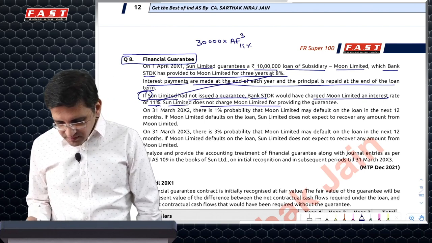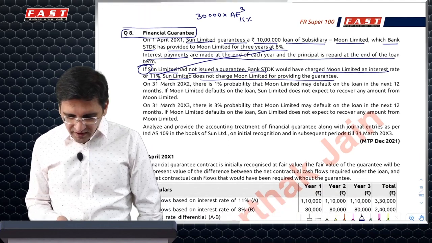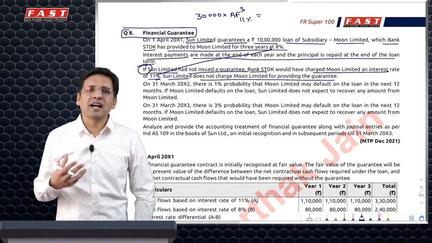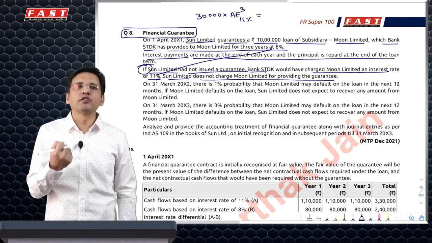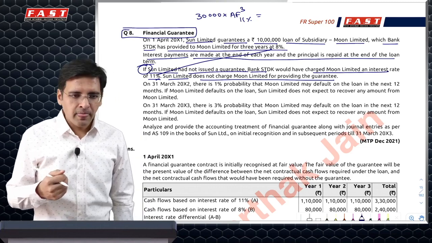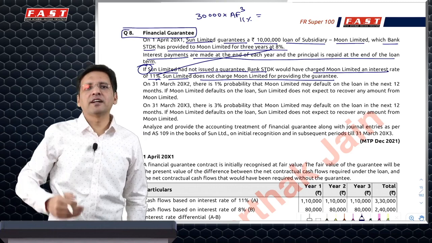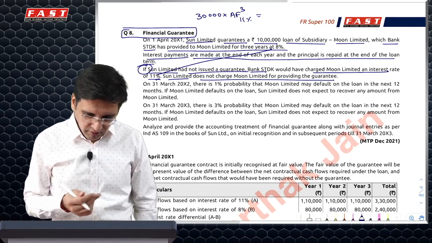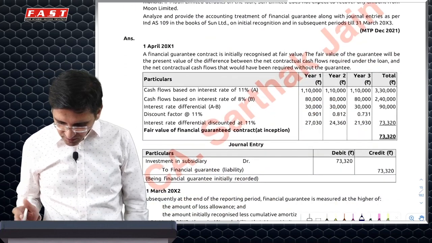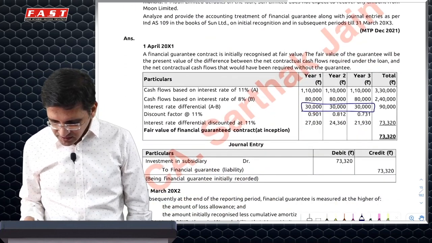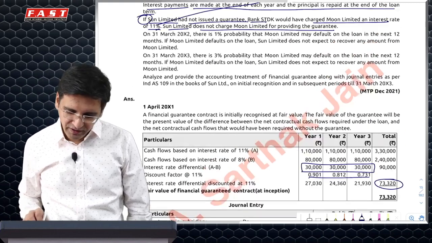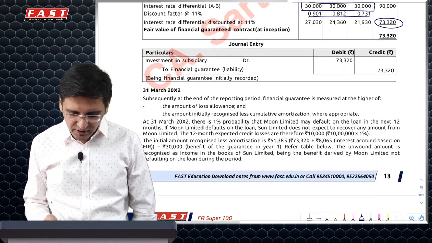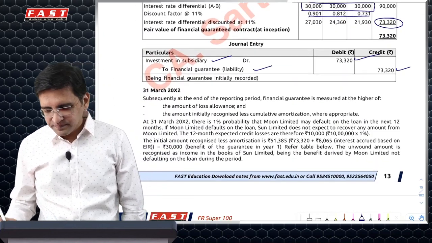Ideally, Sun should have charged this money, but they have not charged anything for providing the guarantee. So this is the fair value of the guarantee at initial recognition date. In fact, this is actually not the fair value. It is actually the revenue which you should have received. Ideally 30, 30, 30 at the end of first, second, third year. If I calculate the present value of 30,000 for 3 years, they've calculated this 30, 30, 30 present value using the annuity factor. They've calculated it to 73320. So this is the initial recognition entry: investment in subsidiary to financial guarantee.